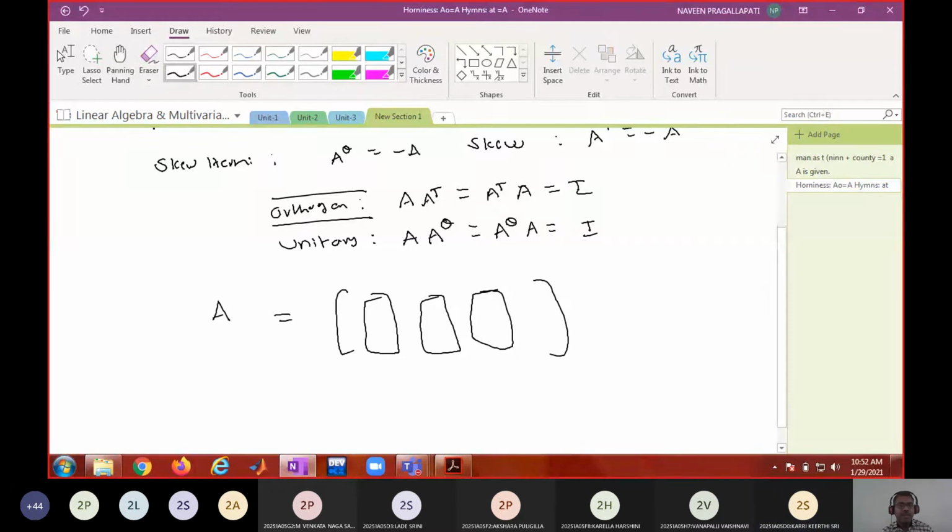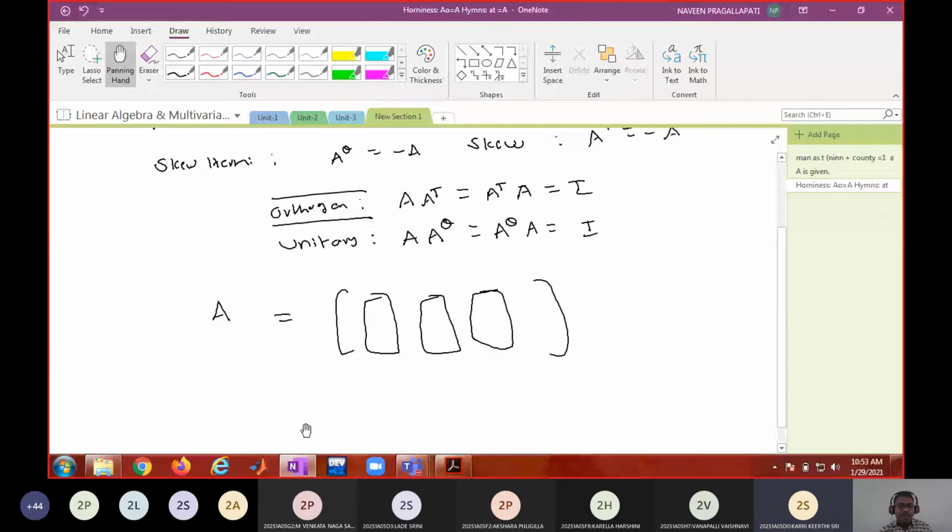So the dot product of any two column vectors is going to be 0, and each column vector is a unit vector. What do you mean by unit vector? Its magnitude must be 1. That means the sum of squares of components must be 1. Then the square root of the sum of squares is also going to be 1. Do you understand?